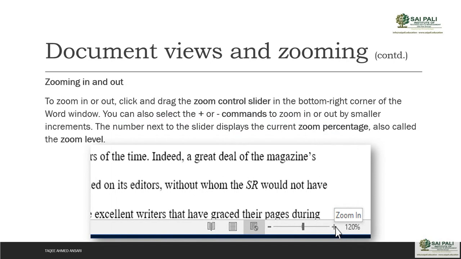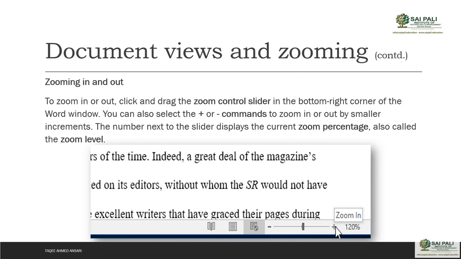Then you have the zoom option there, as you can see. So zoom in and zoom out you can also do. To zoom in or out, click and drag the zoom control slide bar in the bottom right corner of the Word window, and you can also select the plus and minus commands there to zoom in or out by smaller increments.